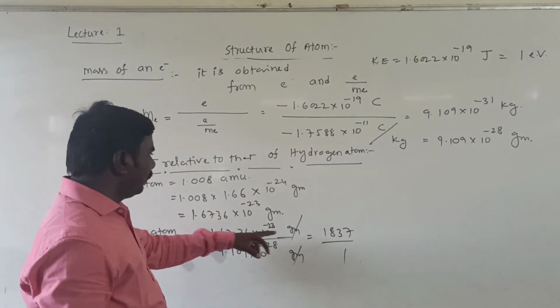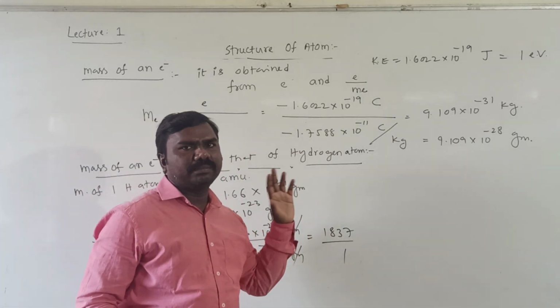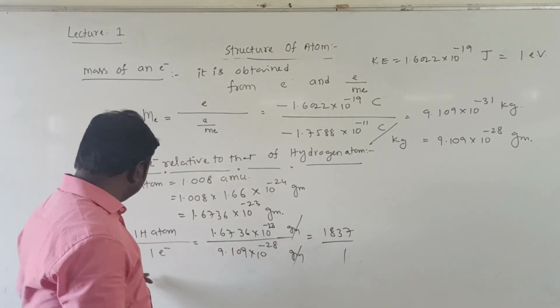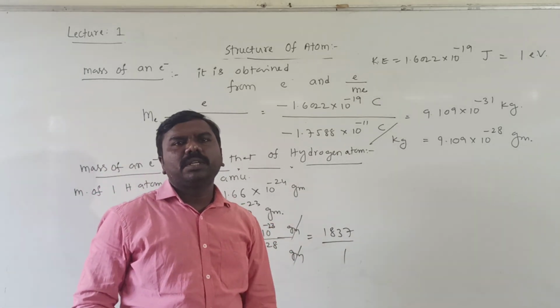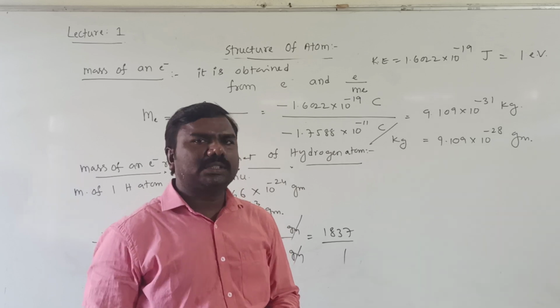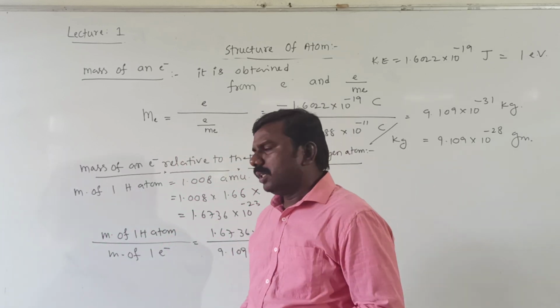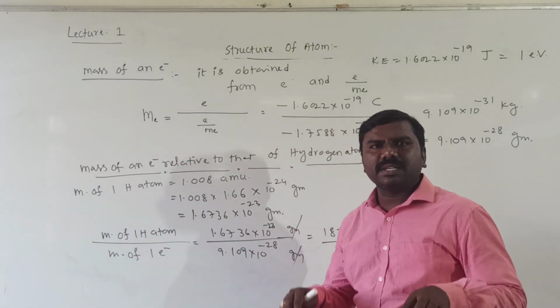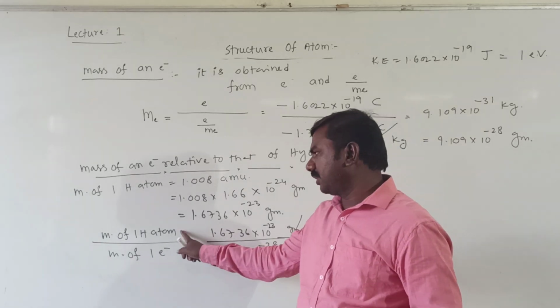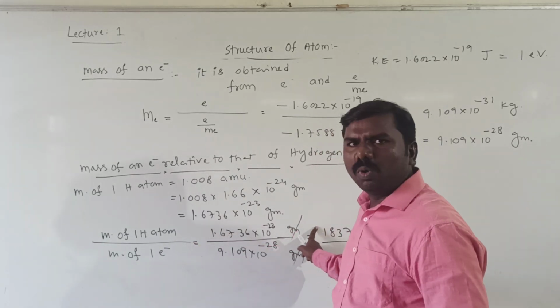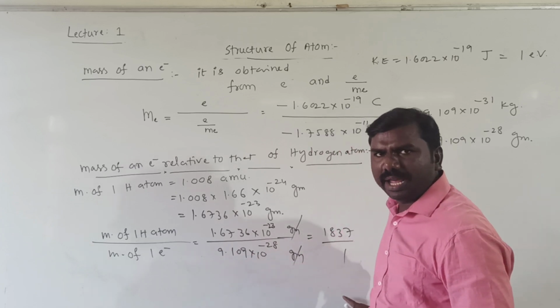Mass of hydrogen is 1837 times that of which one? Electron. It means the mass of an electron is 1837 times less than the mass of hydrogen. Mass of one hydrogen atom is more than the mass of one electron.